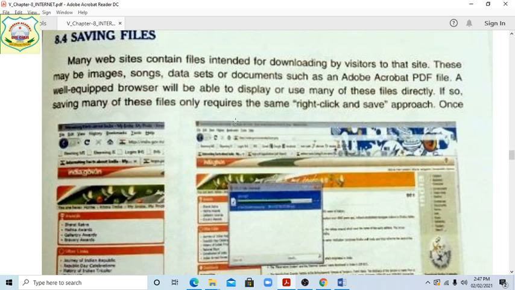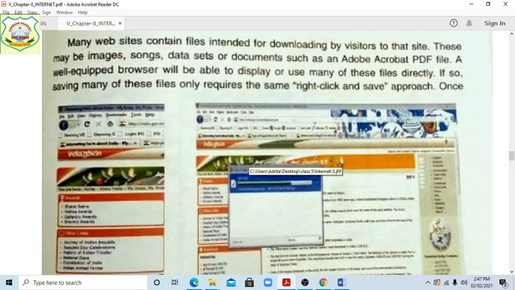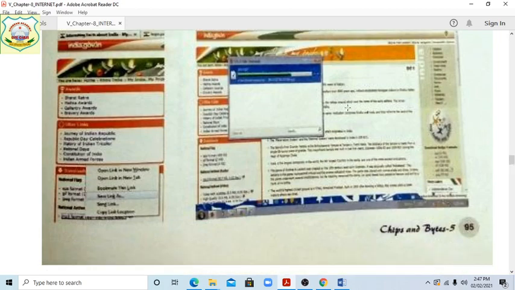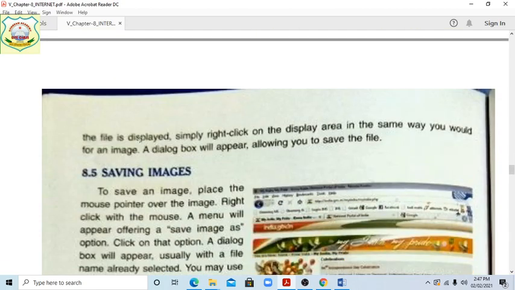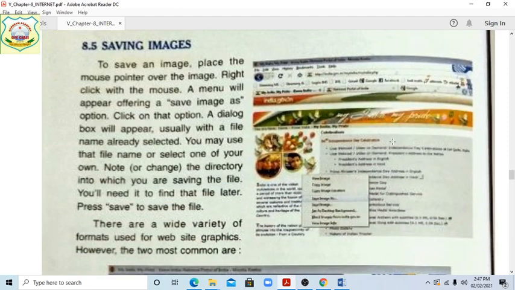So this is the same way. It only requires the same right click and save approach. Same thing as saying the file displayed: simply right click on the display area, the same way you would for an image. A dialog box will appear allowing you to save the file. Okay, and how to save the image?